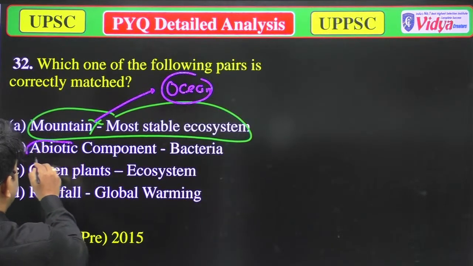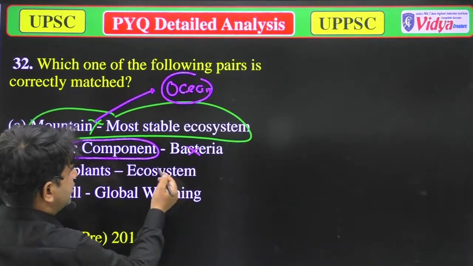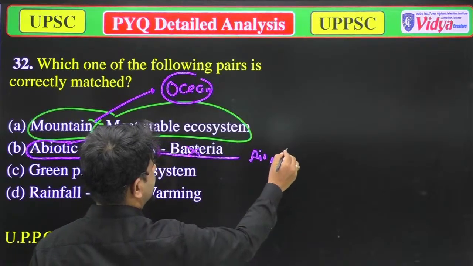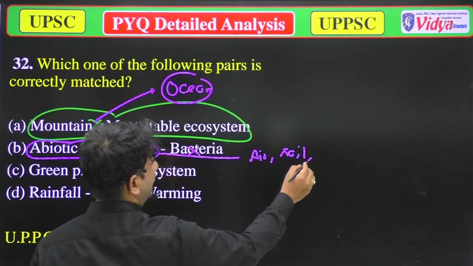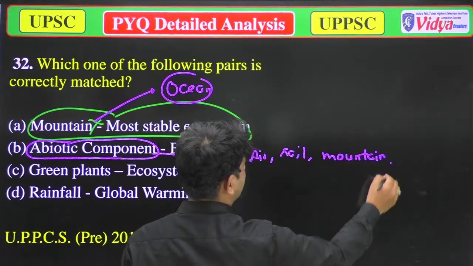Abiotic components are those components which have no life, but bacteria have life. So this is also wrong. In abiotic components, there are air, soil, mountain.